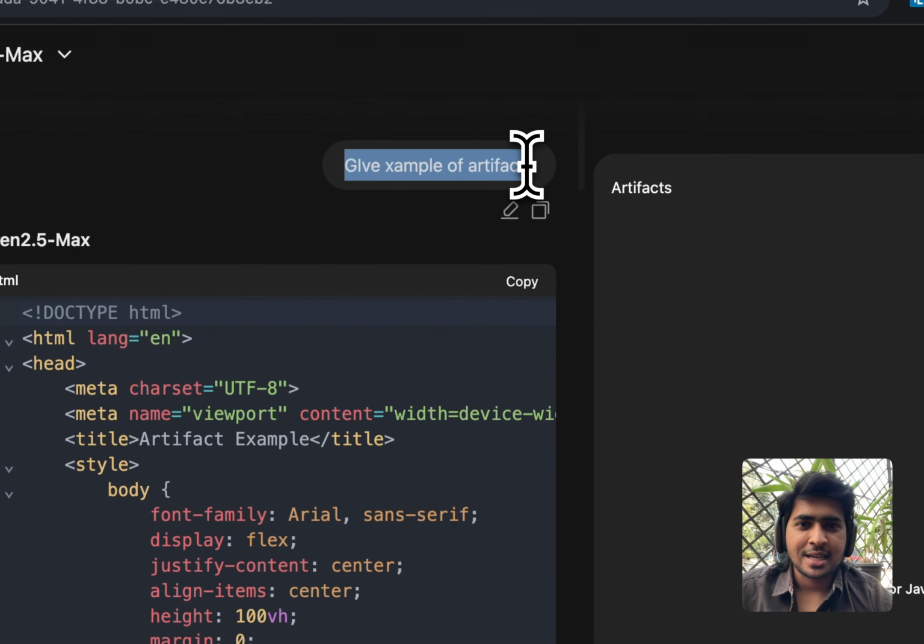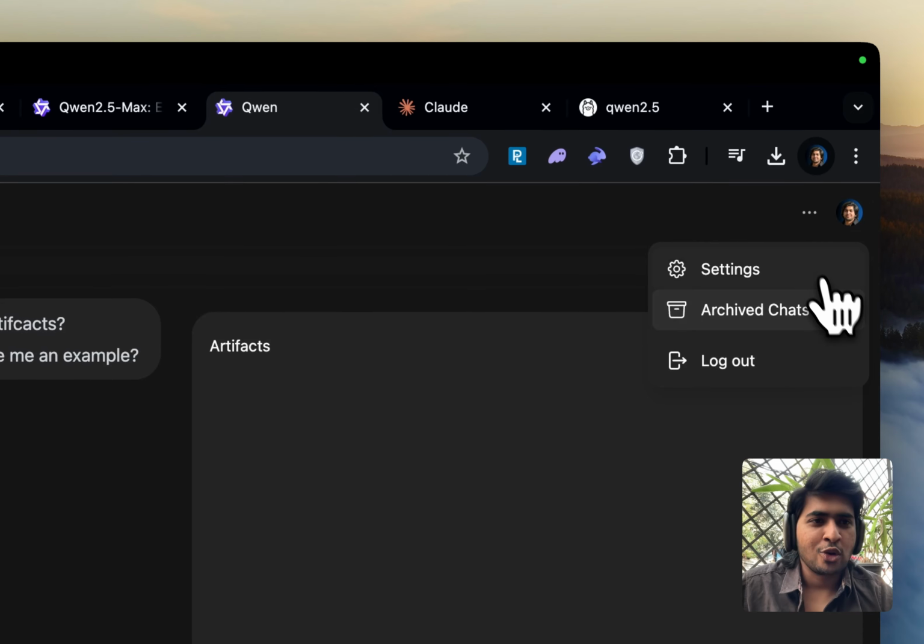So let's go to the new one and just say, what are artifacts? Can you give me an example? I'm just going to do search, and click on artifacts here. The web search is not available yet. Image generation is available. Oh, I haven't checked this out. There's video generation as well. We're going to check that out too, but before that, let's just send the message. Also, you have to log in and everything.